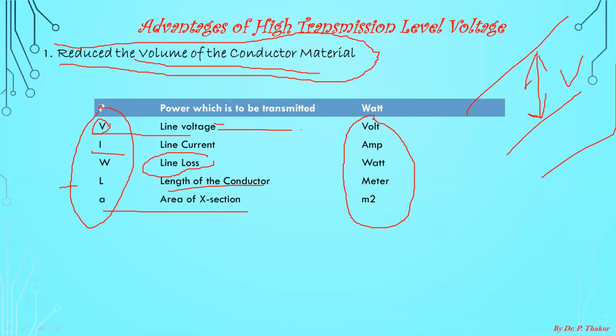The unit of voltage is volt, the unit of current is ampere, the unit of loss is watt because I am dealing with power loss, the unit of length is meter, and the area of cross section is meter square.